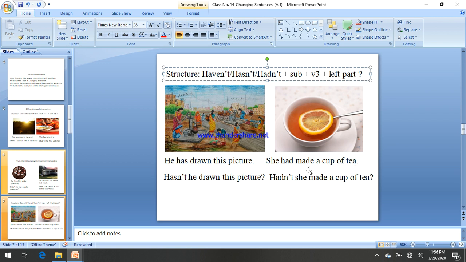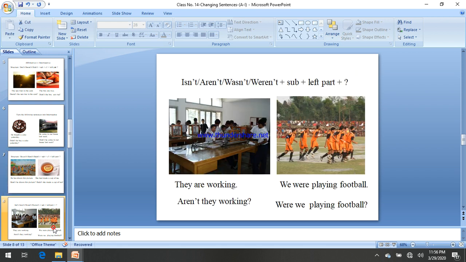She had made a cup of tea. Here had made is V3. You know that after have, has, had, V3 is mandatory. So again in a negative sentence V3 is also mandatory. So had plus not, had not should be changed into hadn't, and then subject she. We are following this structure. After hadn't, subject, and then V3 of the verb. Made is in V3 form, and it remains the same. Make, made, a cup of tea, and then a sign of interrogation.